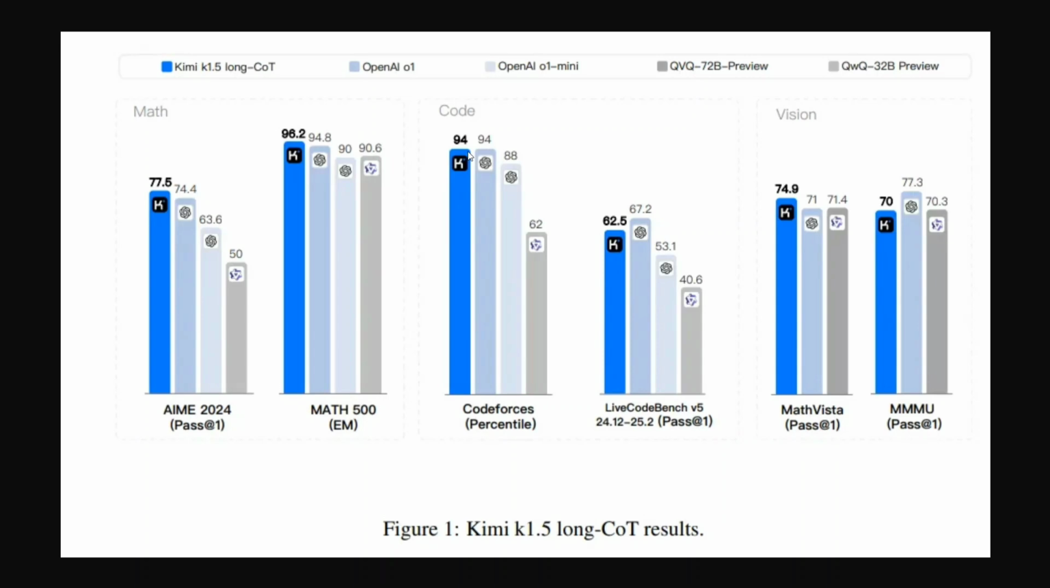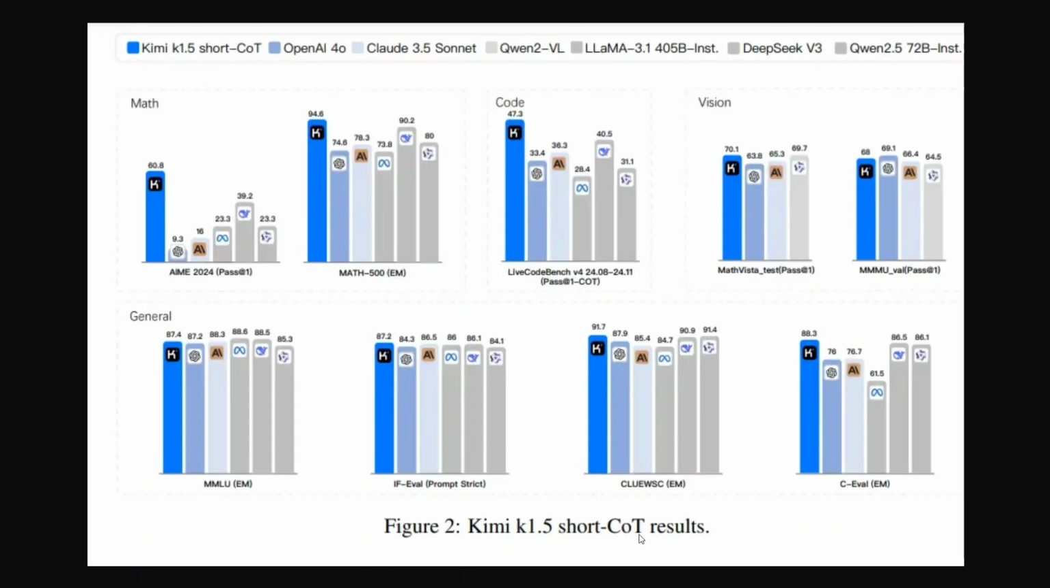Now coming to the interesting part, they have also released the Kimi K1.5 short chain of thought results. They have shared the results for both, and here you can see that Kimi K1.5 has outperformed everything. As you can see, AIME 2024 pass at rate 1. That means that it is able to pass the test in just one go. In that case, Kimi scored 60.8 while OpenAI O1 is 9.3. There is a huge leap. Similarly for Math 500. Live Code Bench also, 47.3, and the next best is 40.5, that is DeepSeek V3. So it is even able to outperform DeepSeek models on short chain of thought.